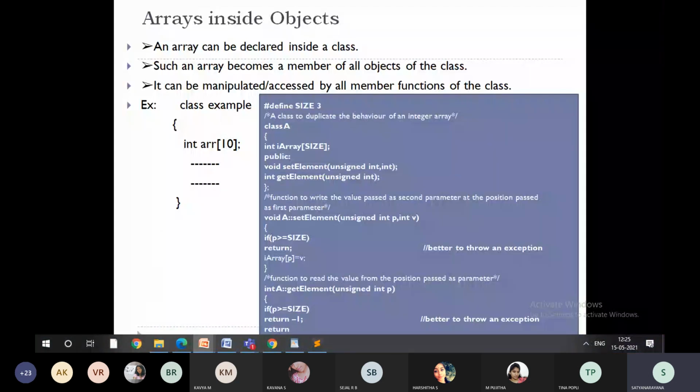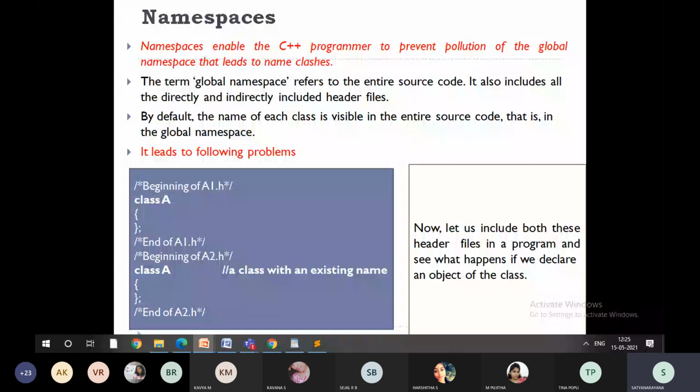Right. So basically, namespaces are global in nature. That's why they are called global namespace. So the namespaces are going to work for source code as well as header files, directly or indirectly. Whenever we declare the namespaces in the source code, every class will come under that particular namespace. So the advantage of namespace in C++ is that it will prevent the pollution of the global namespace that leads to name clashes. So whatever name clashes are going to happen will be avoided in C++.